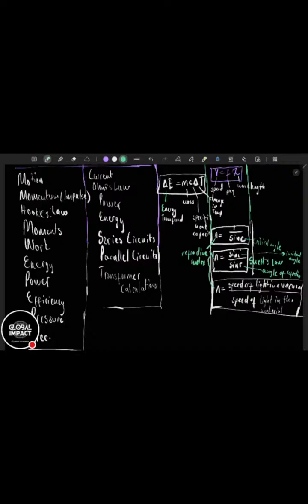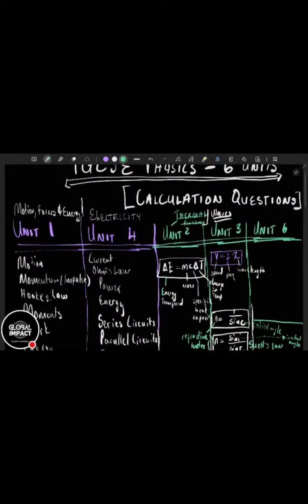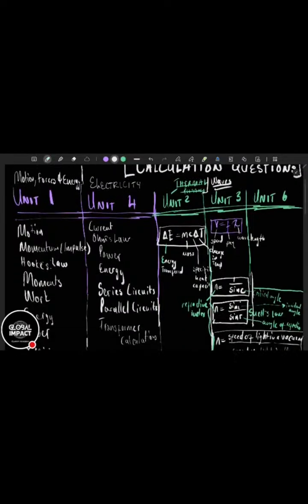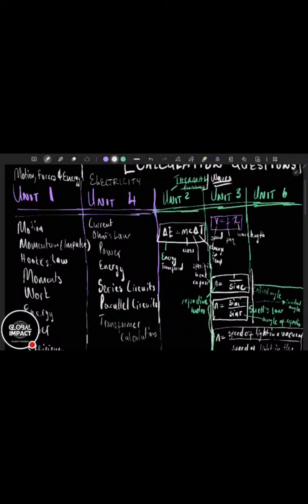That's fine. We have all the formulas we need. Unit 3, we are ready for you. Then unit 6, we put the formulas. So anything from unit 2, unit 3, unit 6, unit 5, we should do it non-stop. I'm going to give you questions, and I want you to prove to me that you are now able to do all these units. You have to solve those questions. The formulas are here. You just choose the formula which works for that question.